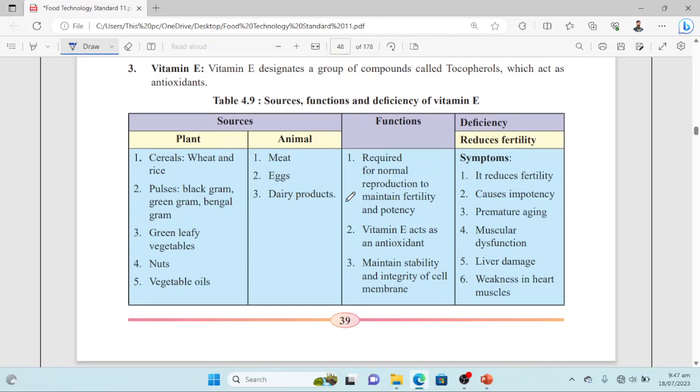So we should know what the sources of vitamin E are. We need to select some food items from these food groups that are sources of vitamin E, both from plant and animal sources, just to keep ourselves in full or adequate amounts of vitamin E, to avoid deficiency of vitamin E.